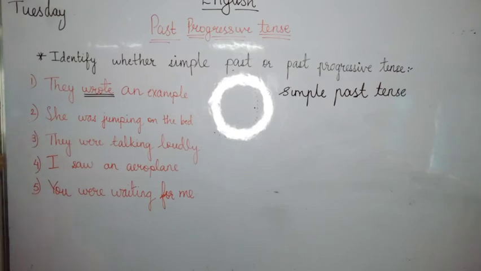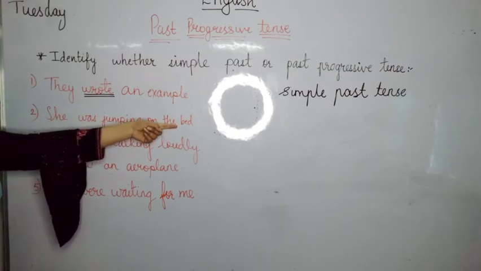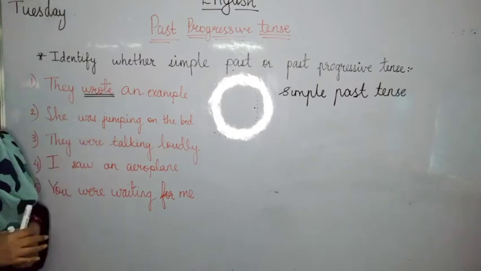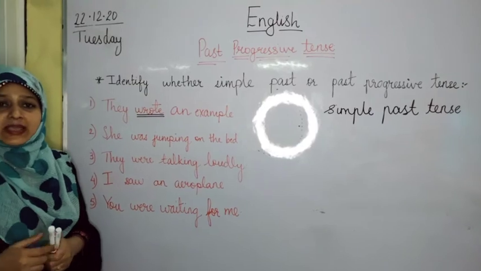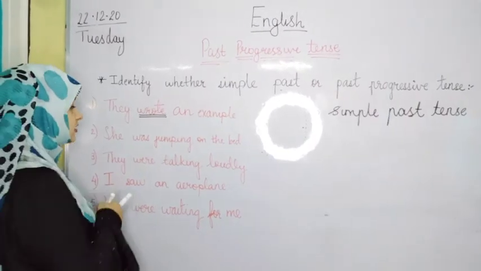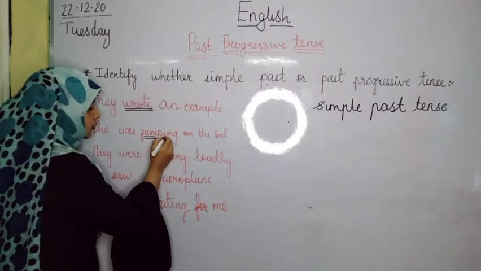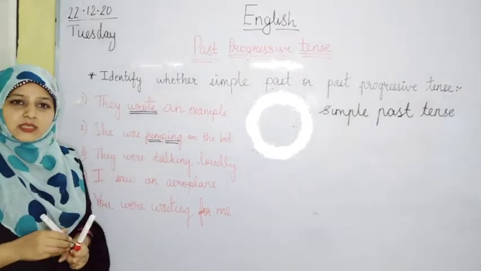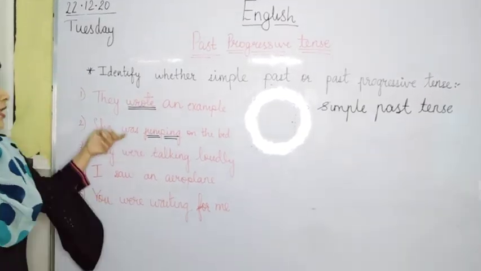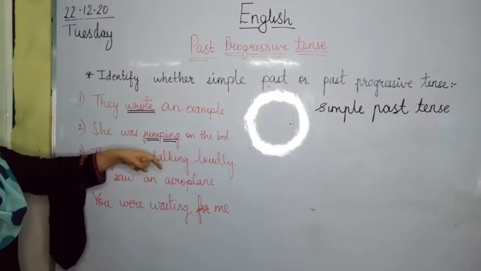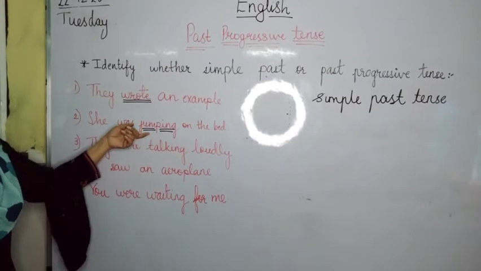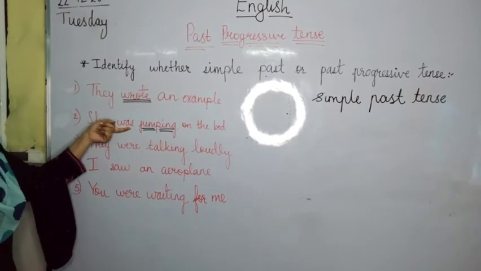Now, let's move to the second one. The second one says she was jumping on the bed. Now, from this sentence, which is the verb? Which is the action word? Yes, it is jumping. This word is an action word because jumping is an action word. Now to find out if the sentence is into past progressive tense, we see the word prior to the verb.